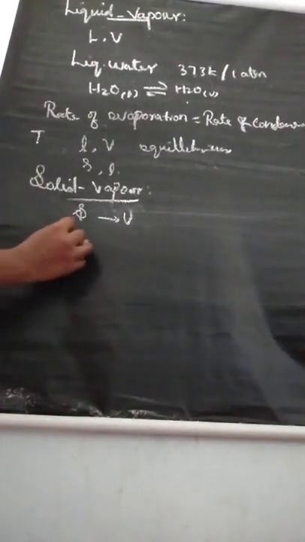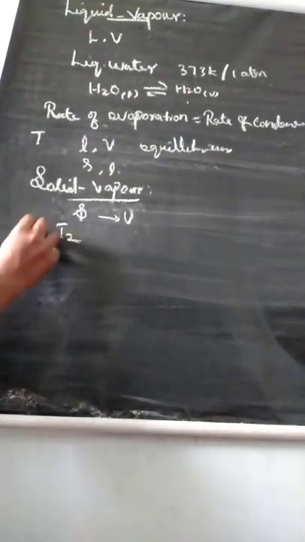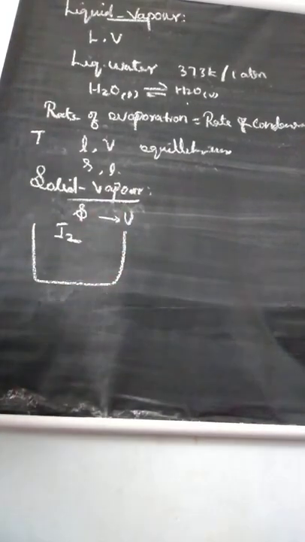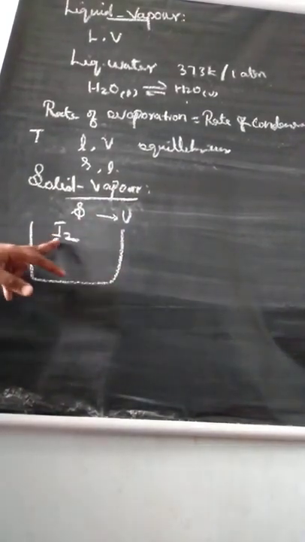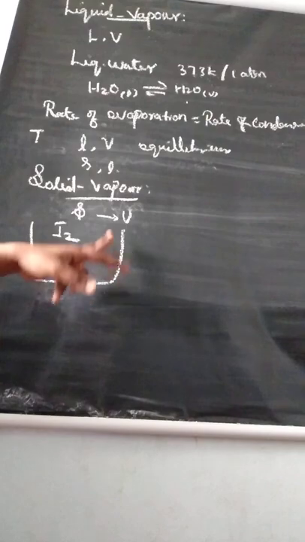You consider the simple example, solid iodine. This solid iodine is placed in a closed transparent vessel.